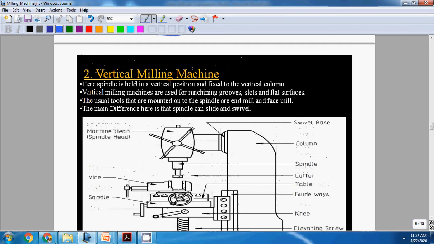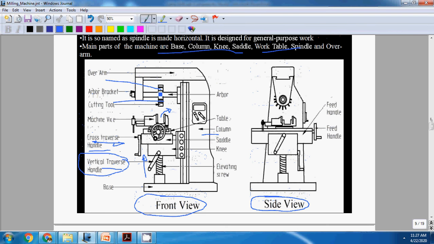Vertical milling machine. Horizontal milling machine means the axis of rotation is parallel to the feed direction. Yeah, axis is in this direction, and feed is also in this direction. The axis is parallel to the ground.